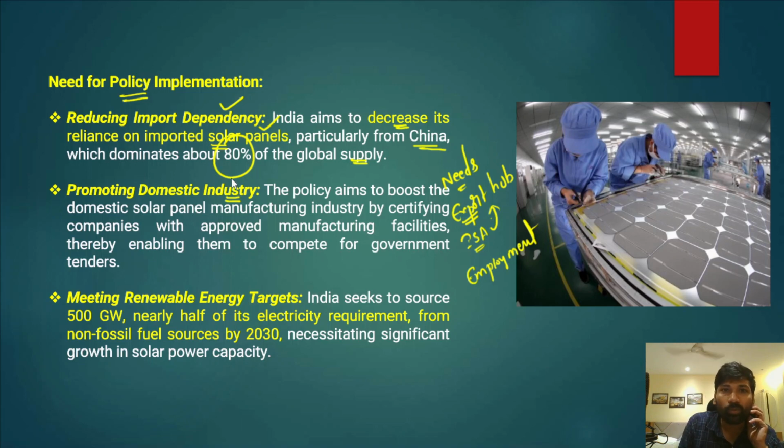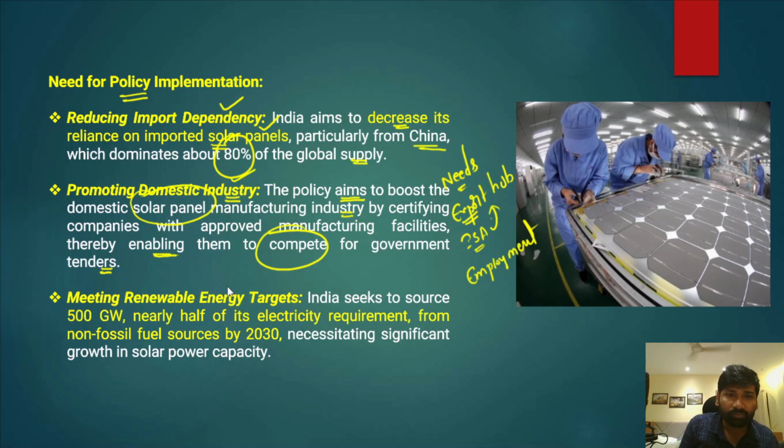So in promoting the domestic industry, the policy aims to boost domestic solar panel manufacturing by providing various incentives to existing industries, thereby enabling them to compete for government tenders. More and more private companies are coming up in manufacturing these solar panels, which is a welcome initiative, because it increases competition among these companies, and they come up with new technologies. In fact, it also attracts a lot of foreign direct investment into the Indian economy.